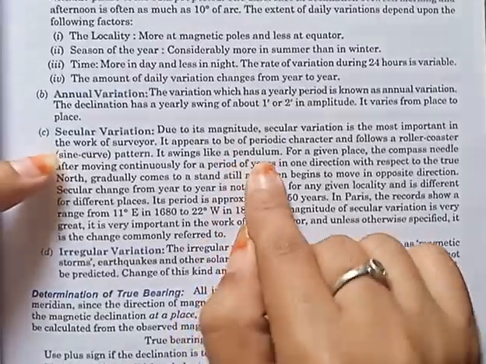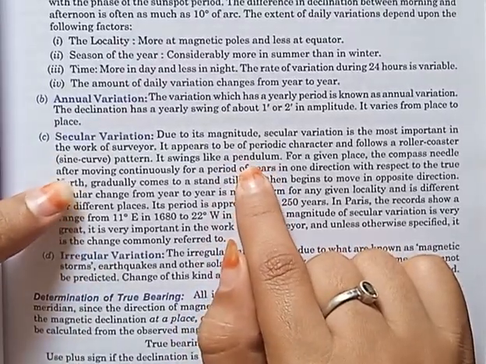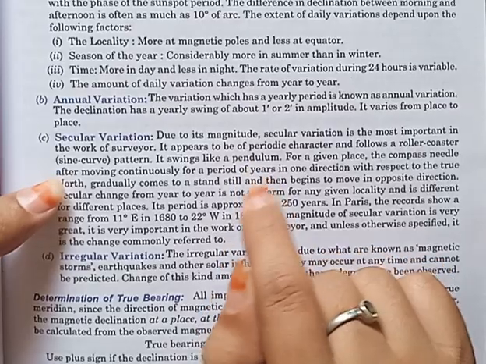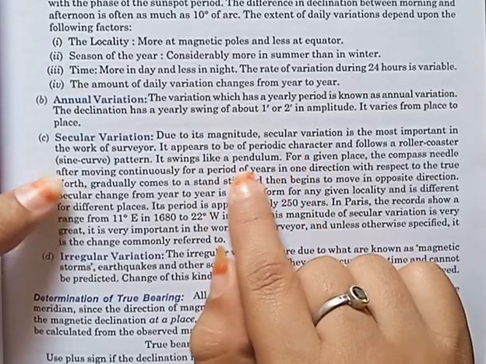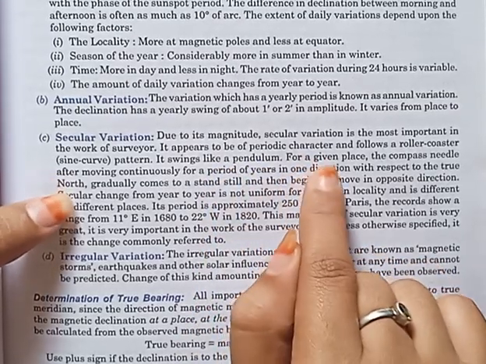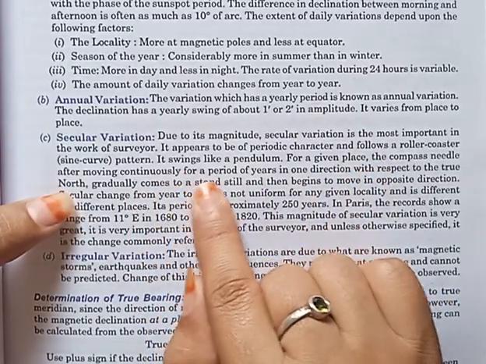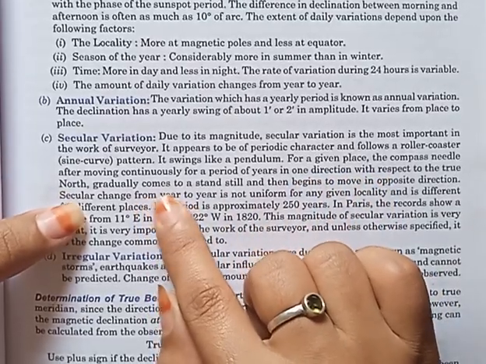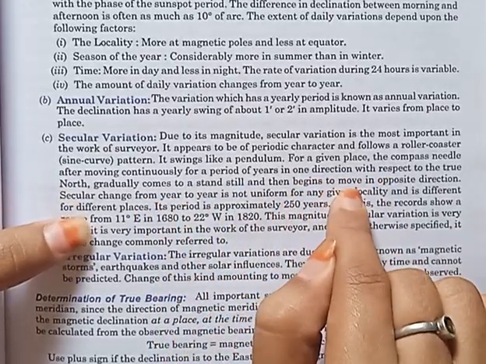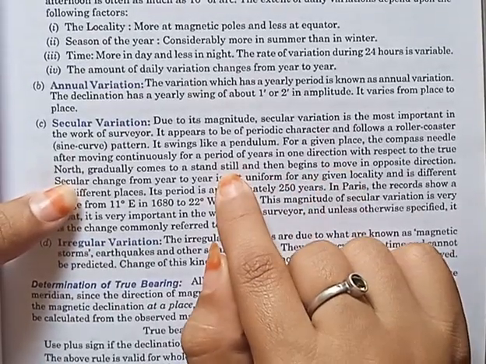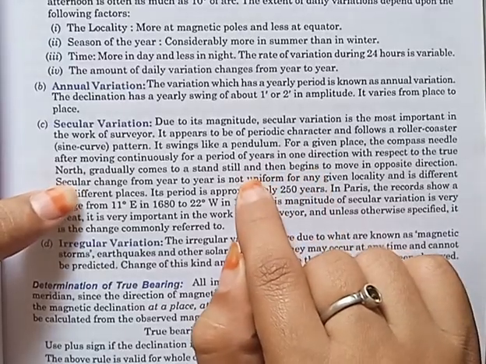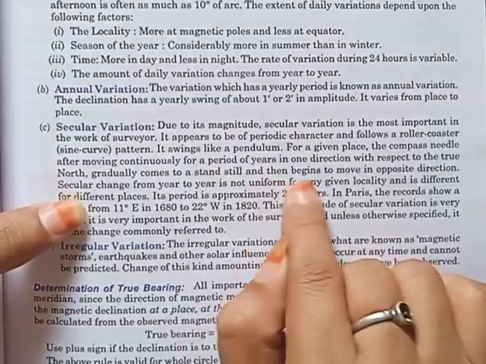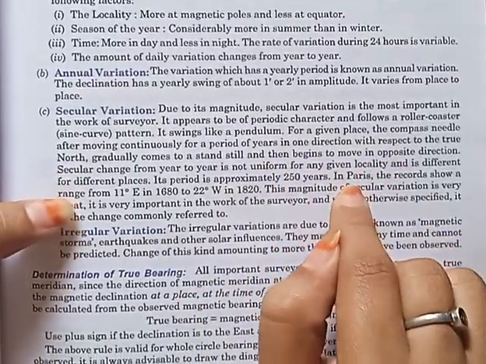We have already done the experiment related to the pendulum in our physics laboratory. So how the pendulum will swing, it will make a to and fro motion. In the same way, the secular variation also swings. For a given place, the compass needle after moving continuously for a period of years in one direction with respect to true north gradually comes to a standstill and begins to move in the opposite direction. So it is also moving in to and fro motion. So first the pendulum will be moving in one direction, then it is just a true north. Again it will move to the other direction, in the opposite direction.